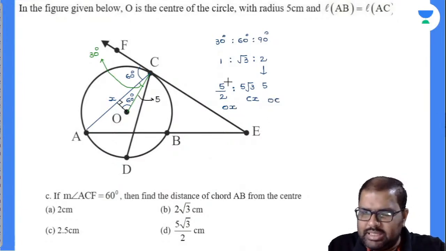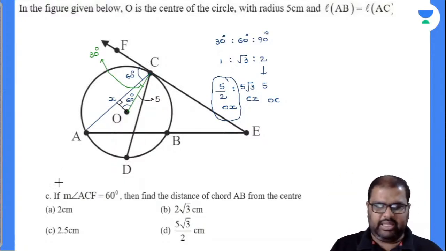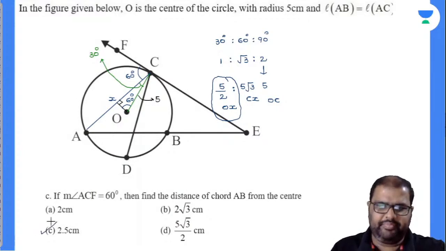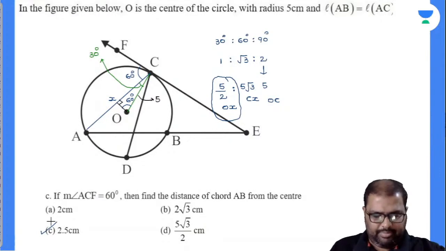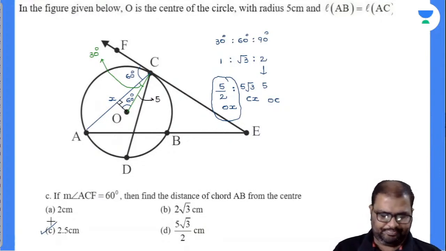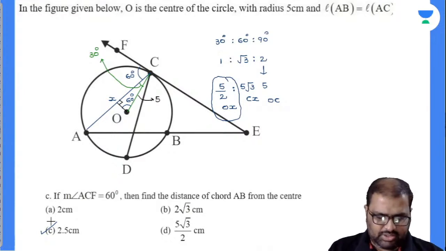Now closely observe there. This is nothing but the distance of the chord from the center of the circle. Even if you calculate AC and AB, both are the same. There is no difference between them. So my answer is 2.5. 5/2 is my answer: the distance between the center of the circle and the chord AB or AC, both are the same. Using trigonometry, sin 30, sin 60, we get 2.5 as well. We have done it. Yes, 2.5.